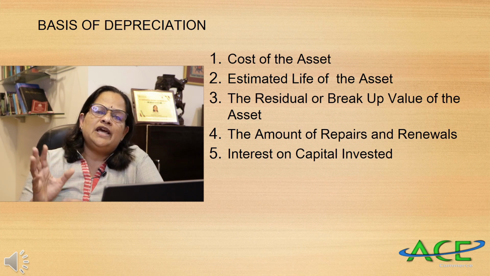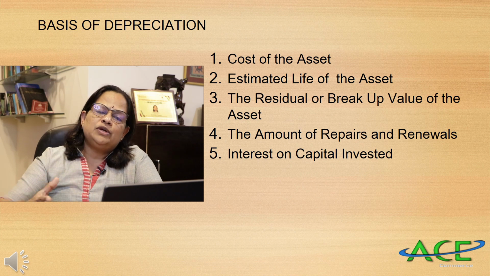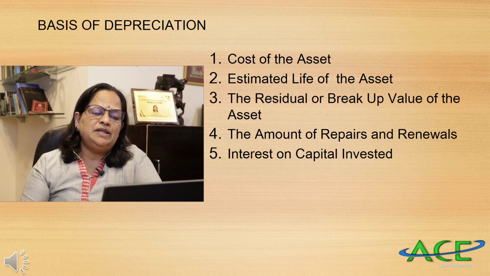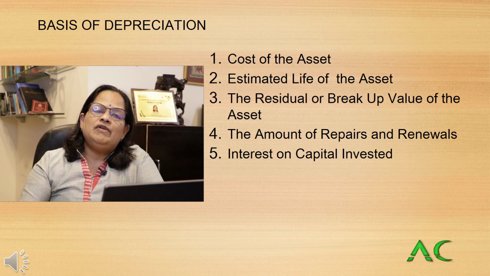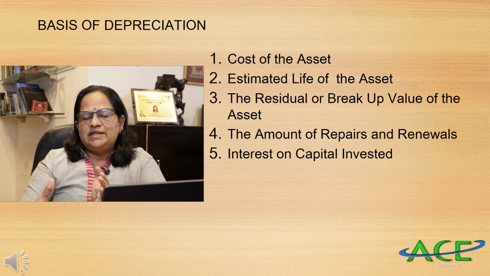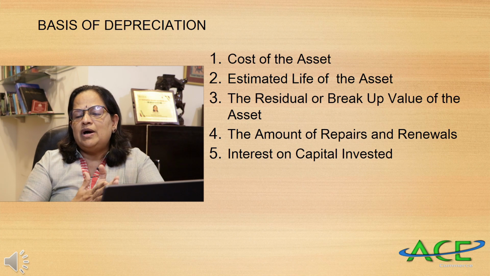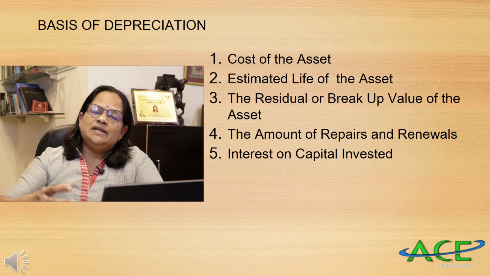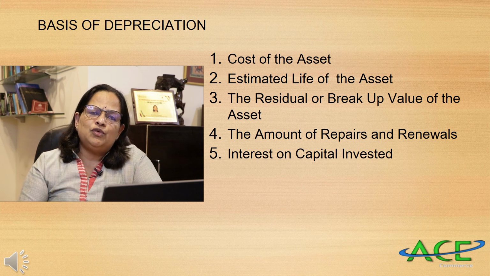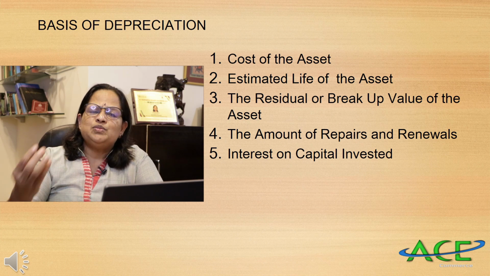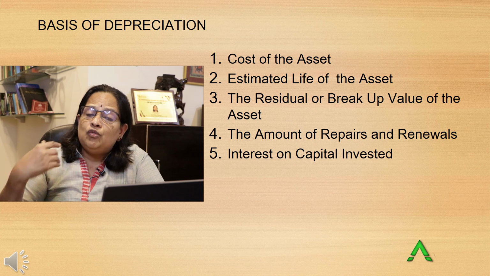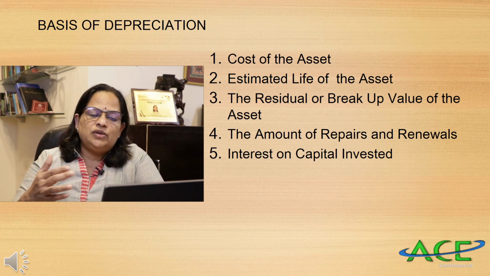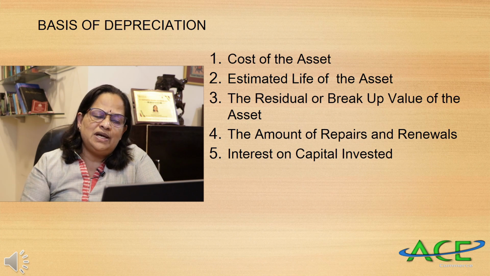Then, estimated life of the asset. That means it can be used for 10 years or 20 years or 5 years. That estimation will be there. Then the residual or breakup value of the asset. In the initial years, this will be the value. For example, if you want to sell a new vehicle within 1 year, then only a small amount will be reduced. But if you want to sell a car after 10 years of using it, you will get only scrap value. So that is the residual or breakup value of the asset.